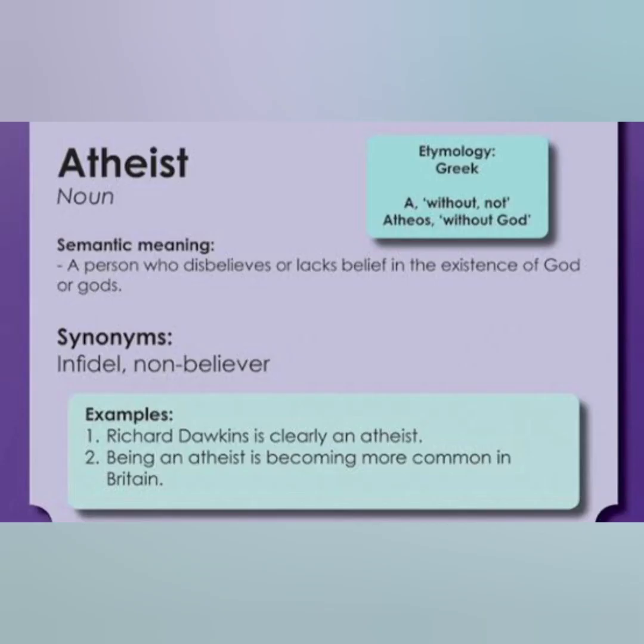Atheist. You see, the A means without. Atheos means without God, meaning a person who disbelieves or lacks belief in the existence of God. Infidel, non-believer. Richard Dawkins is clearly an atheist. Being an atheist is becoming more common in Britain, but we should not be atheists. We should believe in some God. Is it clear?